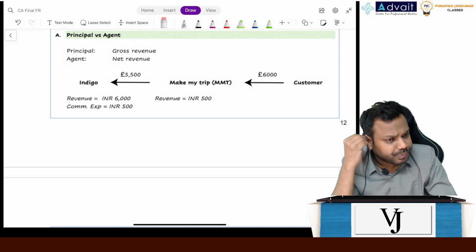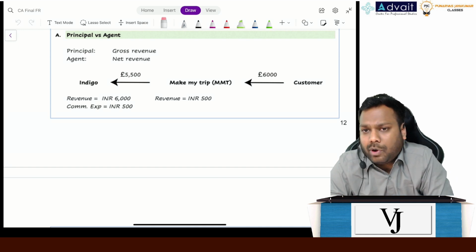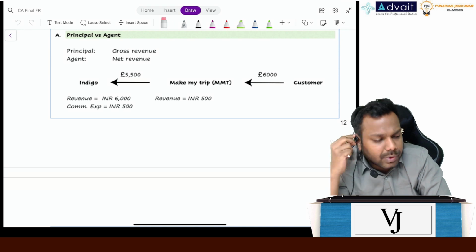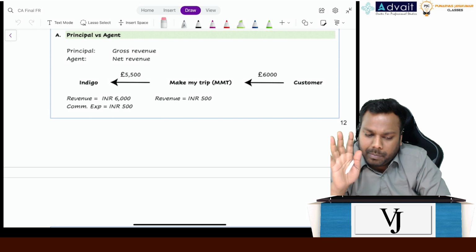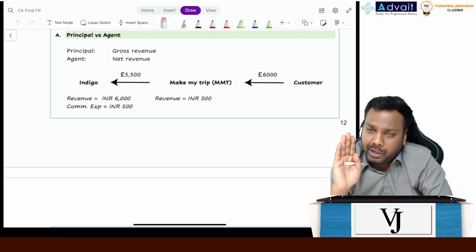Now, you pay the whole amount to Make My Trip, right? Not to Indigo. You don't have any connection with Indigo directly. You have the connection with Make My Trip. Let's suppose you paid 6,000 to Make My Trip. Make My Trip charges a commission of 500 and transfers 5,500 to Indigo.